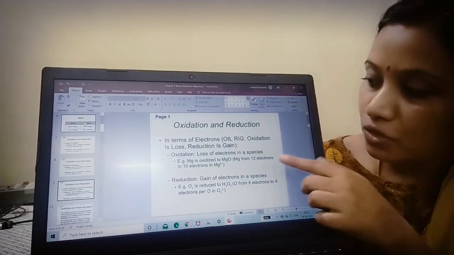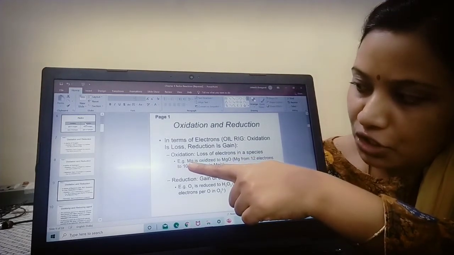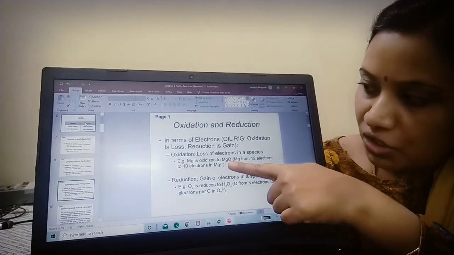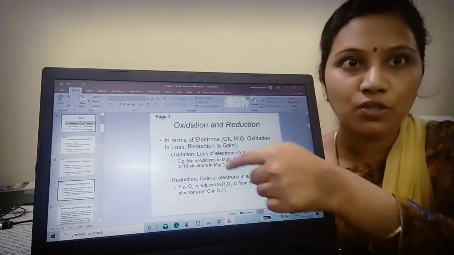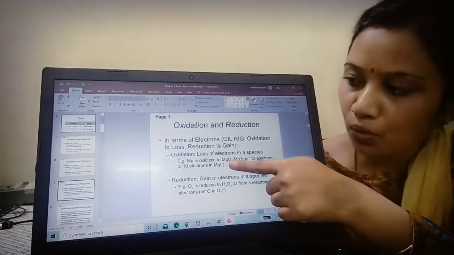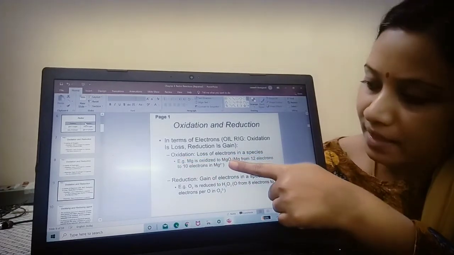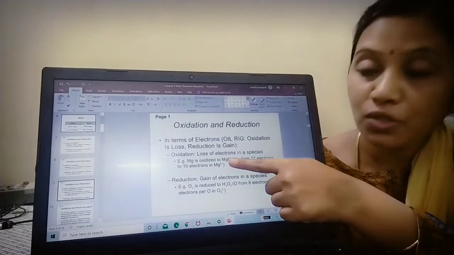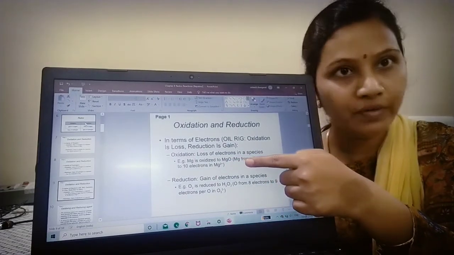So from 12 electrons in magnesium, it is reduced to 10 electrons in Mg2+. So Mg is oxidized to MgO. So from Mg it is reduced to Mg2+, right? So from 12 electrons, 2+, so it became 10 electrons. So here there is loss of electron.